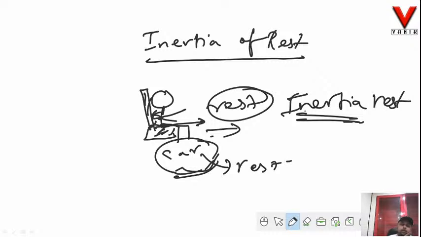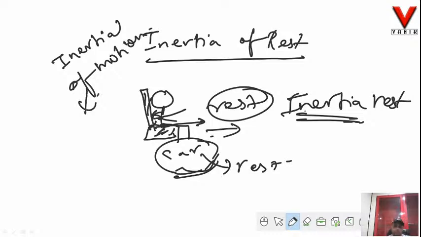Fine. Now let us see what is known as inertia of motion. So under inertia of motion, say this is a person. He is sitting on some moving vehicle.